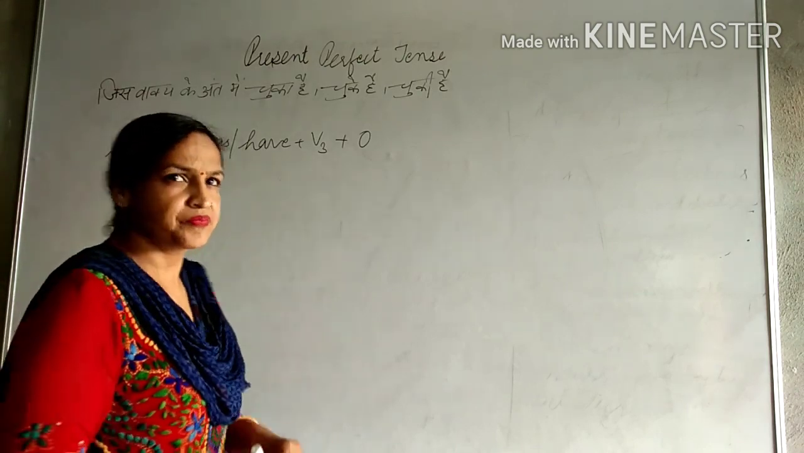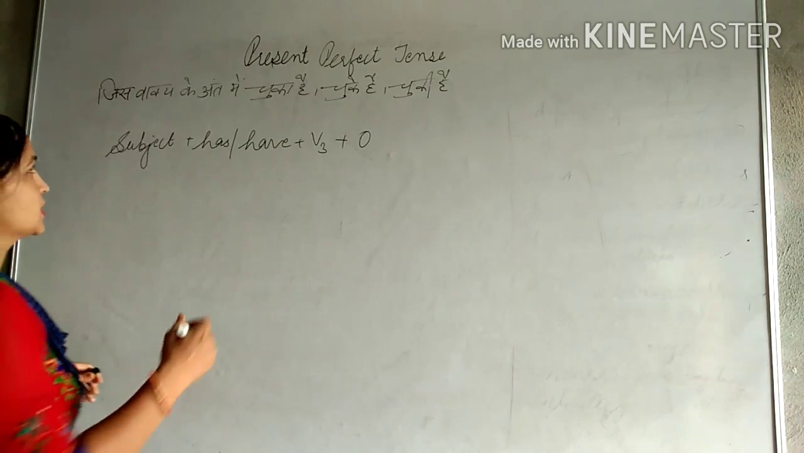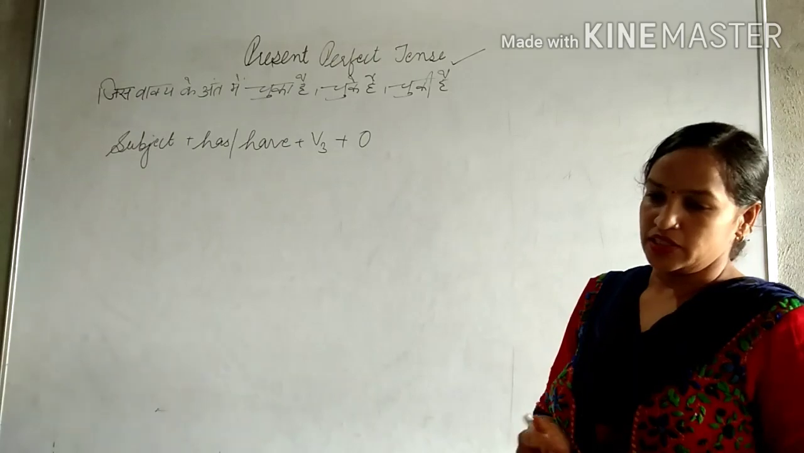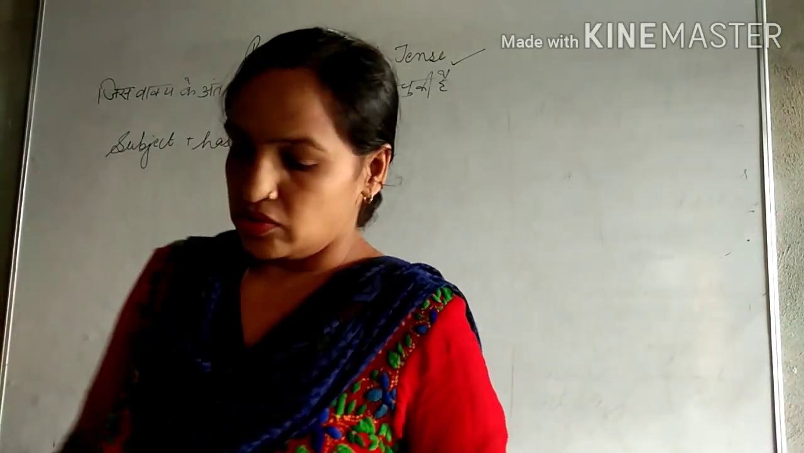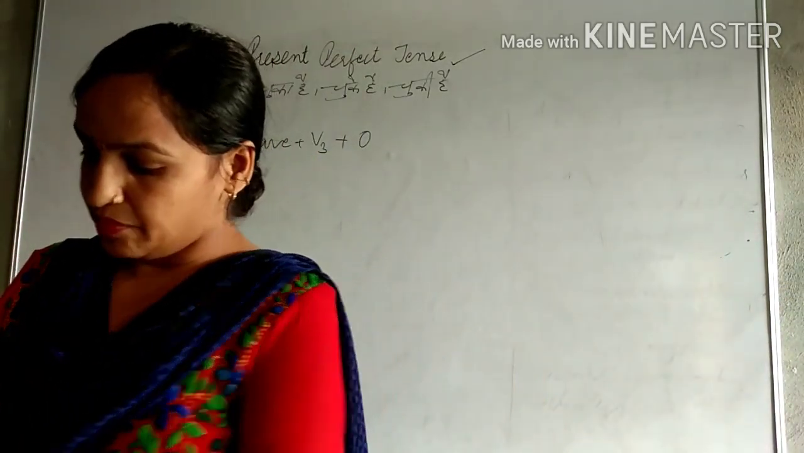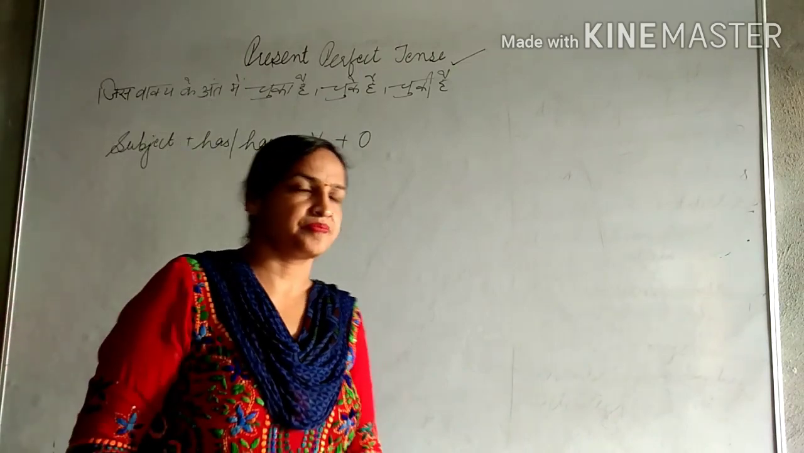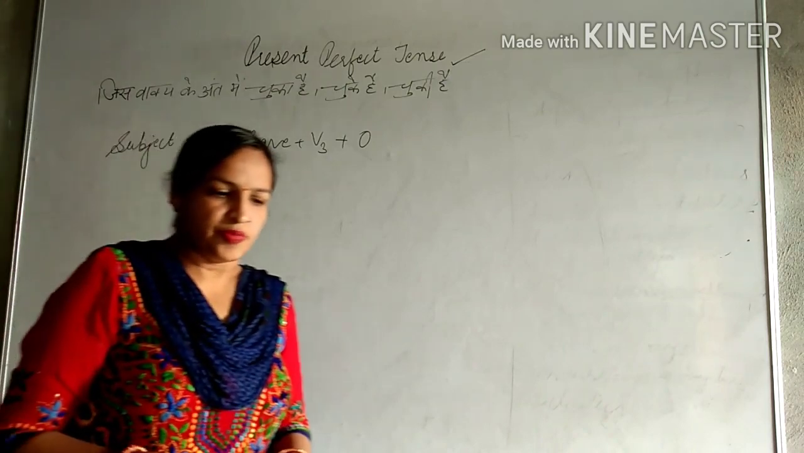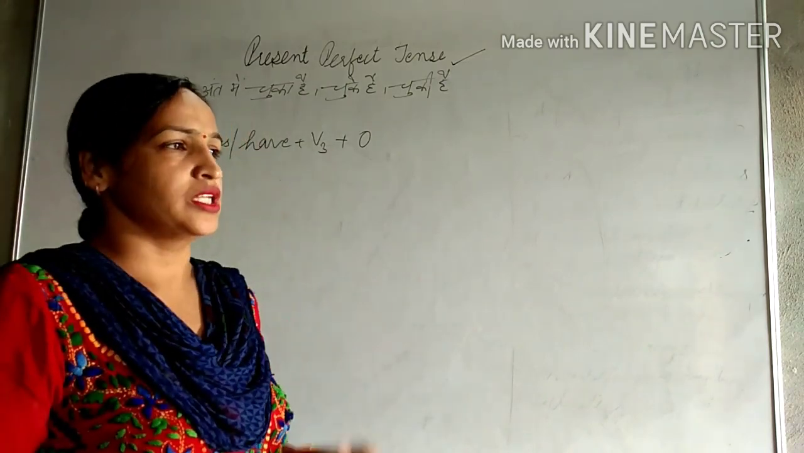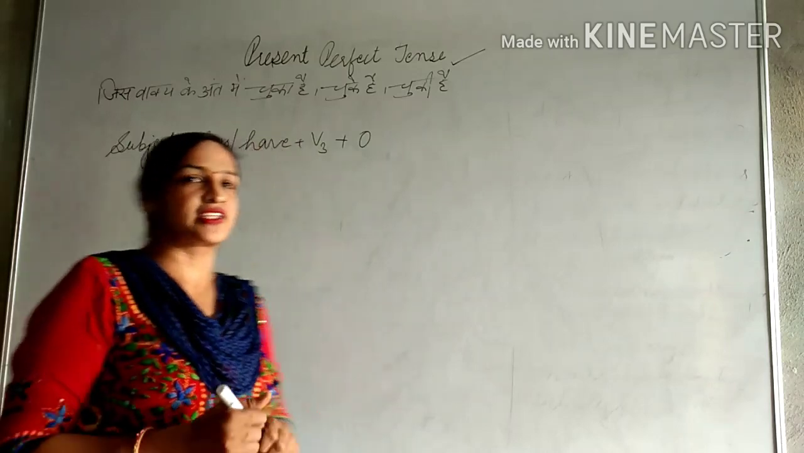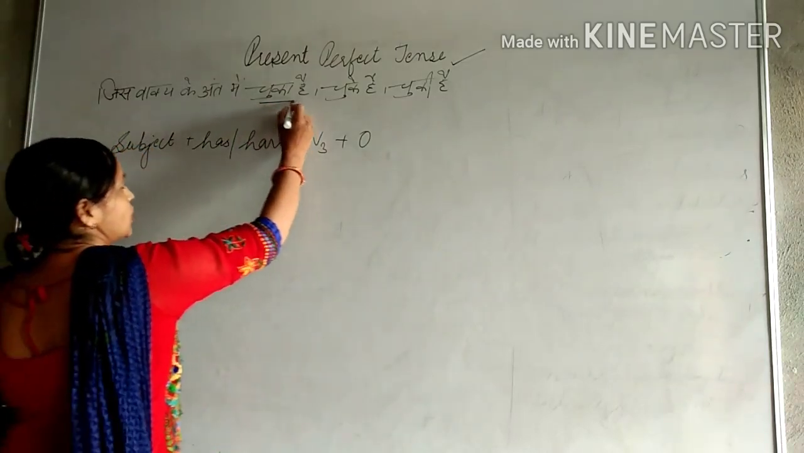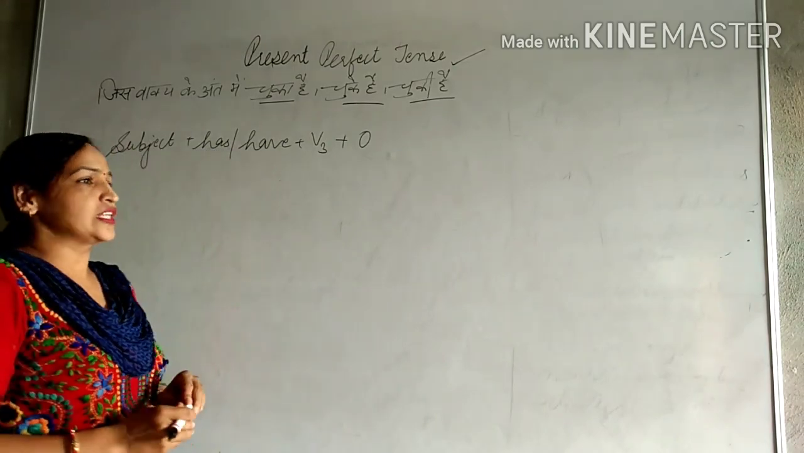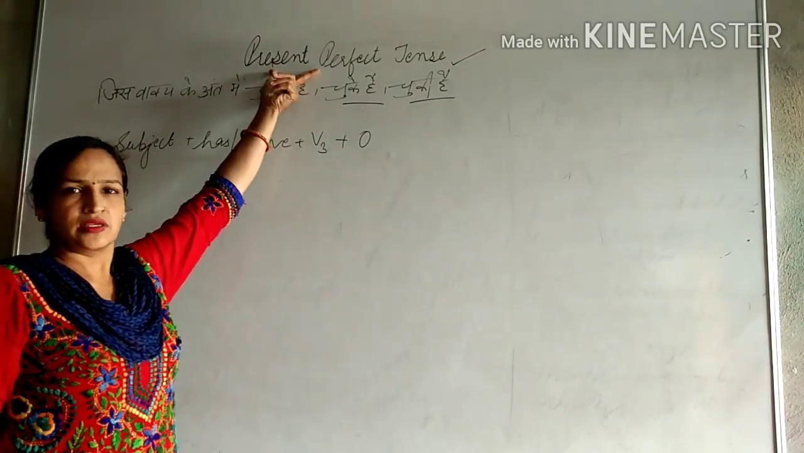Students, in this video we are going to cover our topic present perfect tense, and we have learned about present tense and present continuous tense. Now this is the time for present perfect tense. If we talk about Hindi, if at the end of the sentence we find words such as चुका है, चुके हैं, चुकी है, then it means that it is present perfect tense.